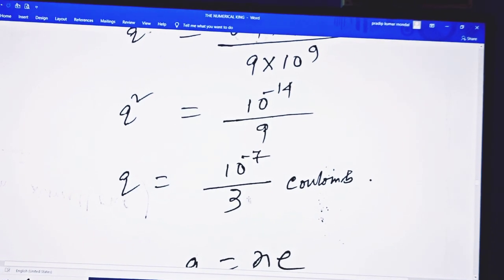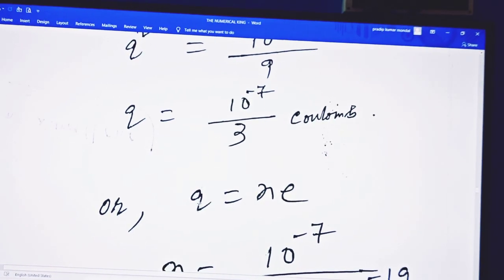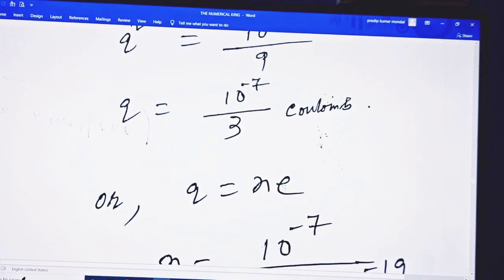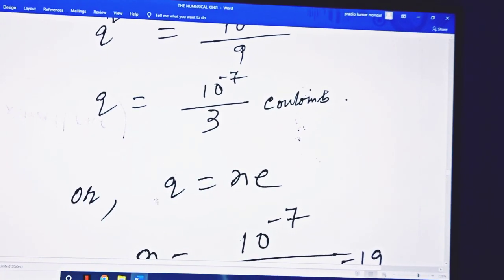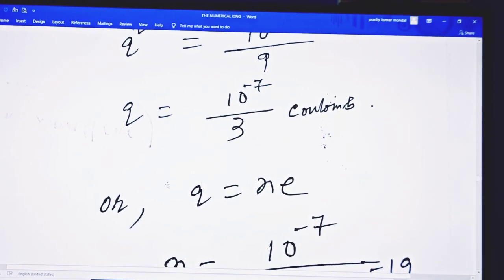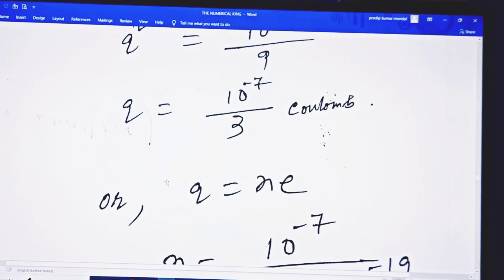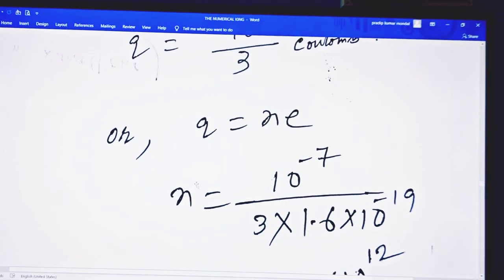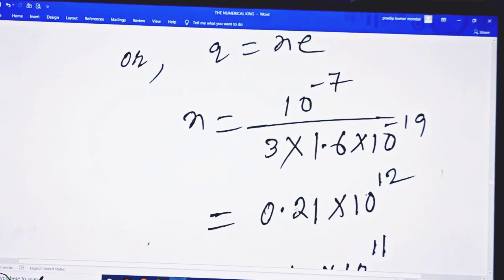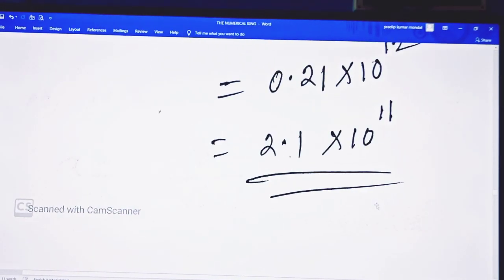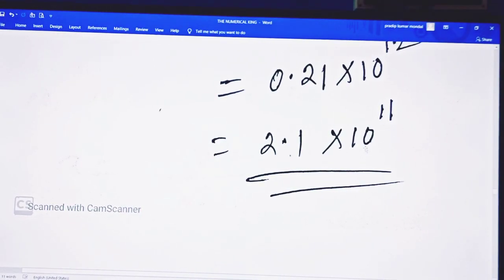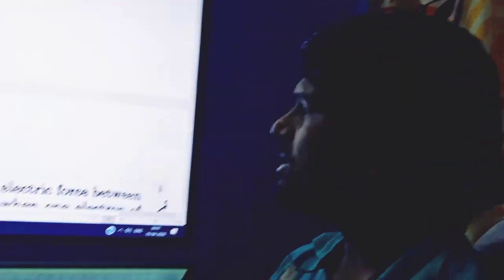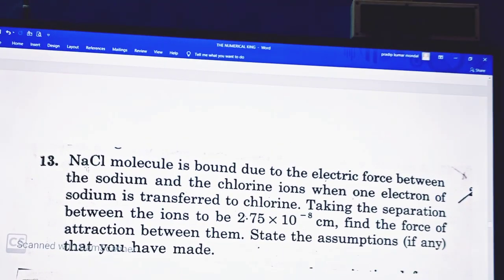So Q equal to 10 to the minus 7 by 3 coulomb, or Q equal to ne. This is the quantization of charge, that it is always an integral multiple of the least value of electronic charge, Q equals ne. So when we rub one substance with another, then a large number of electrons are transferred from one body to another. So Q equal to ne, or n equal to 10 to the minus 7 by this one, and 0.21 into 10 to the power 12. That is 2.1 into 10 to the power 11 electrons are transferred from one body to another. So this is done, then next numerical 13.